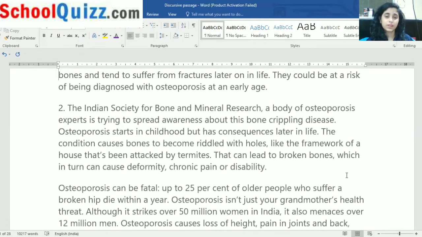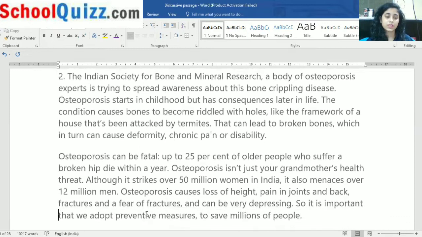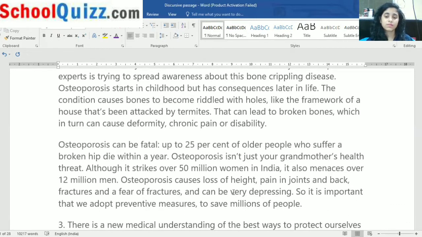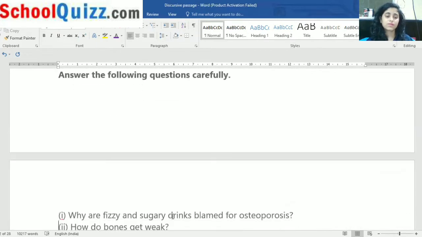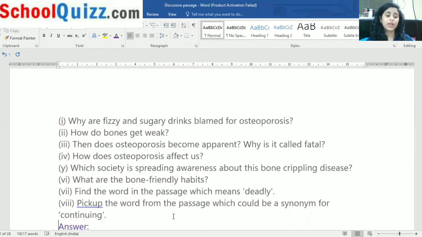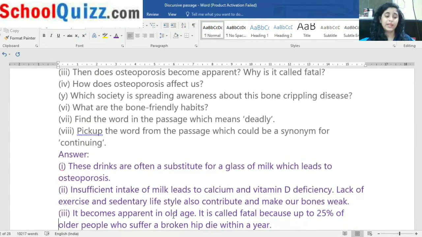See, in this one, bones tend to suffer fractures. Spread awareness about crippling whole framework. Okay. So we have read all the answers. It's from the passage. You have to find out from which part the answer is coming.